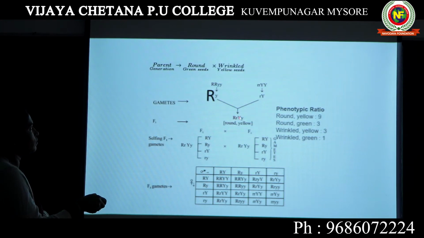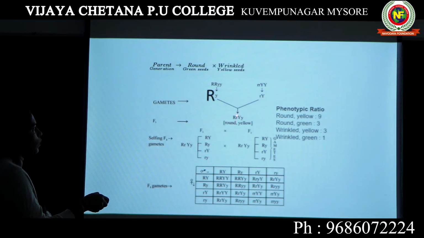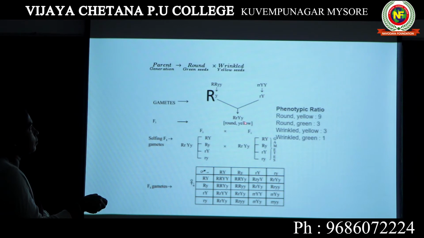In the F1 generation we got capital R, small r, capital Y, small y. When there is even one capital R, that plant will produce round seeds. When there is one capital Y, that plant is going to produce yellow seeds, because capital R and capital Y are the dominant characters, and small r and small y are the recessive characters.